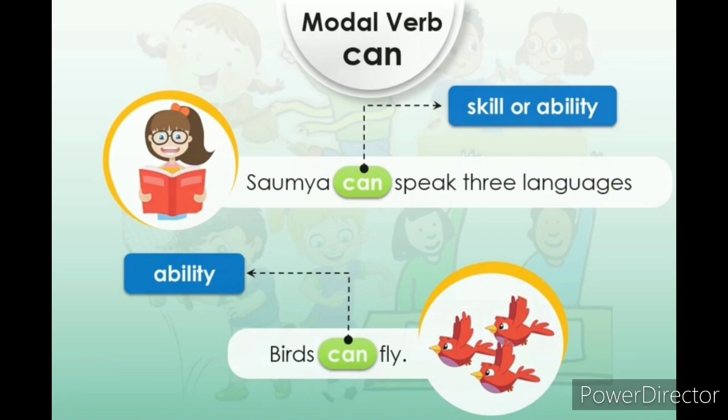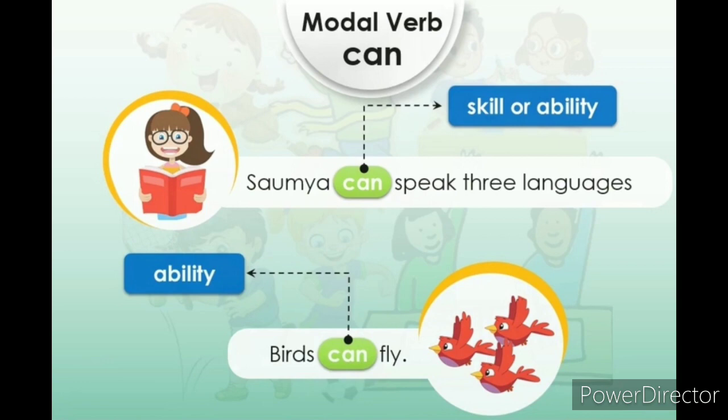For example, Soumya can speak 3 languages. In this sentence, can shows the skill or ability. Can denotes that Soumya has the ability to speak 3 languages. Here can shows her skill or ability.